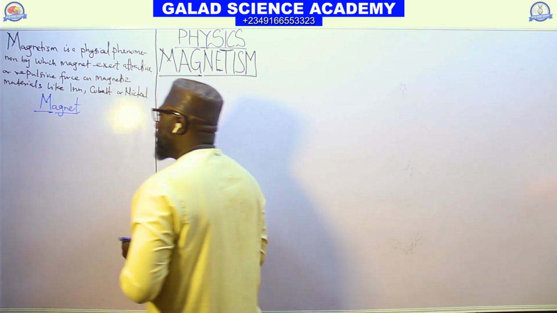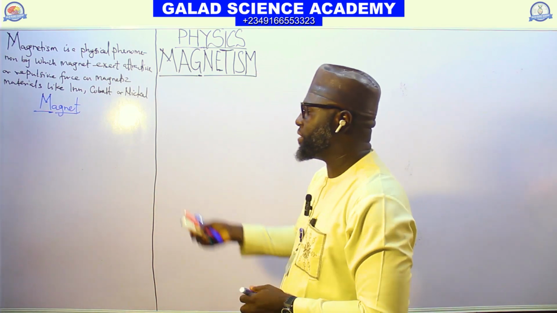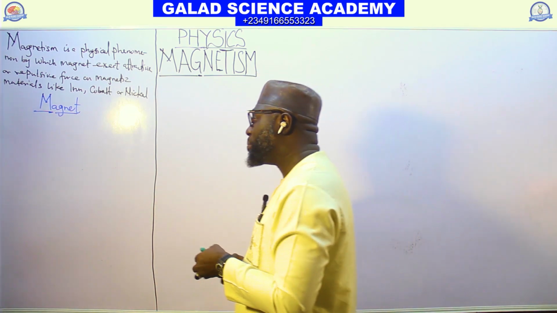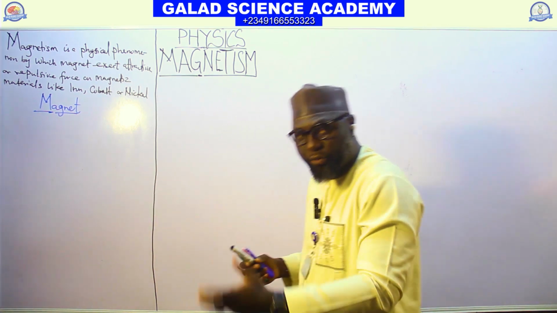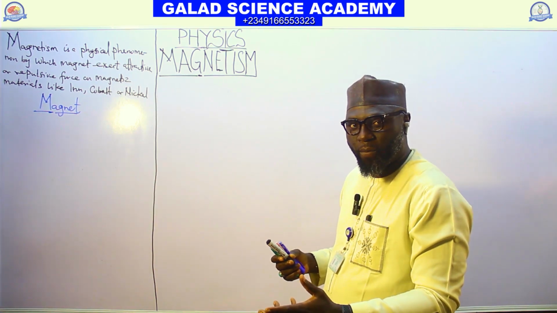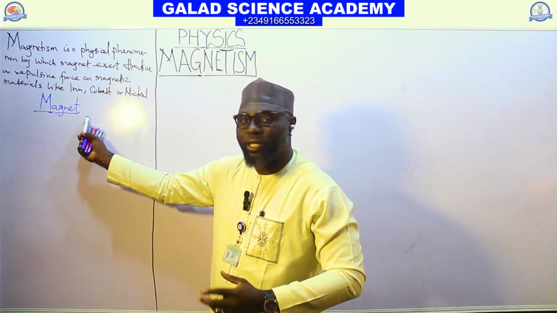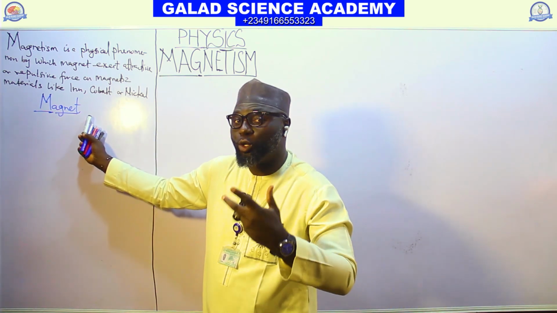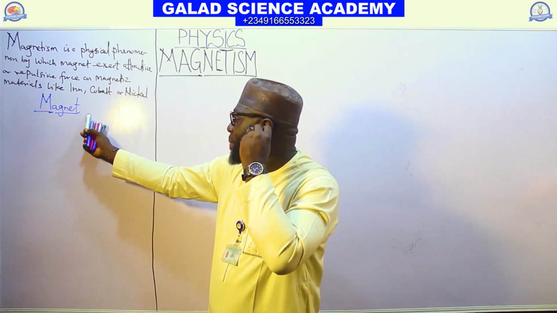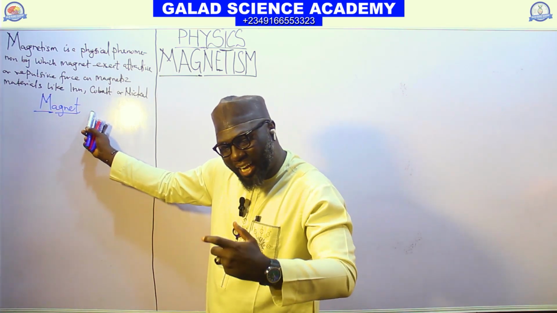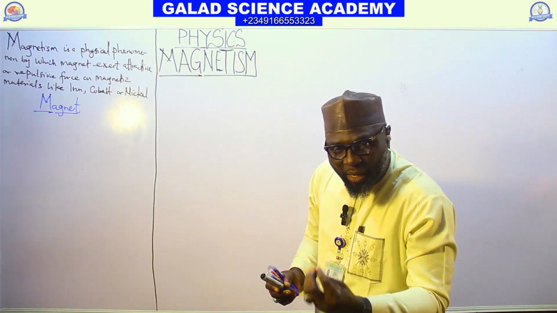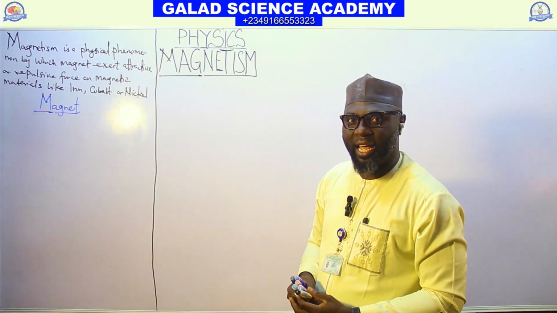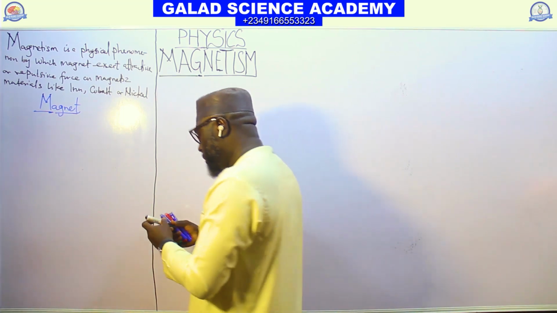The word magnet means an object or material that produces a magnetic field, which can attract or repel certain materials like iron.